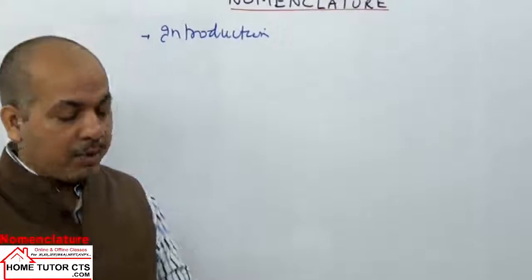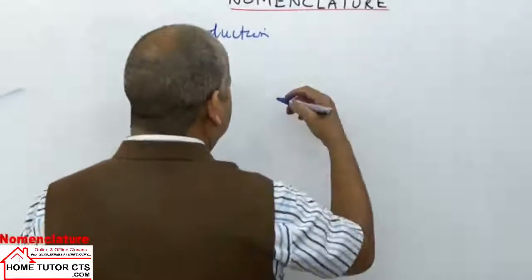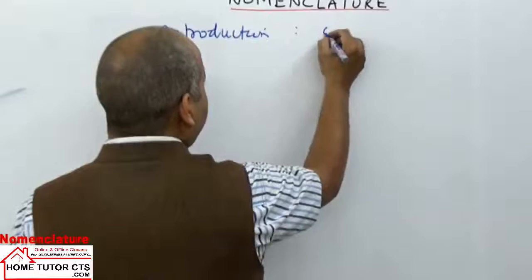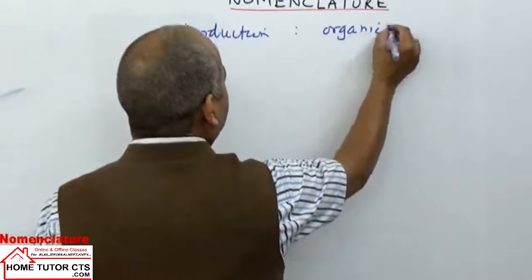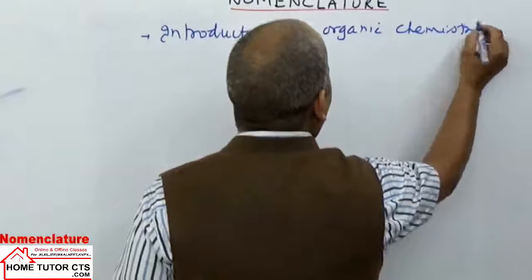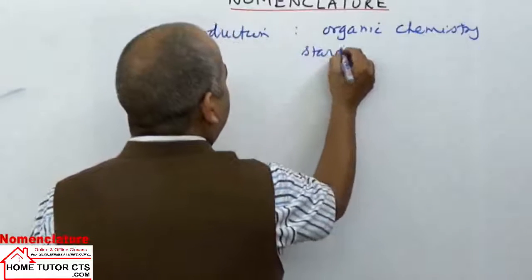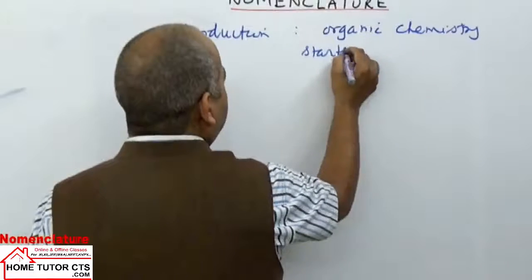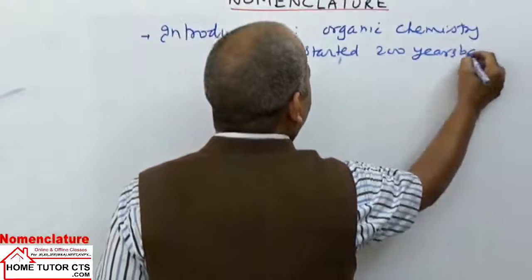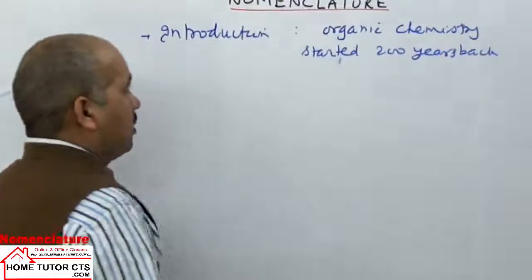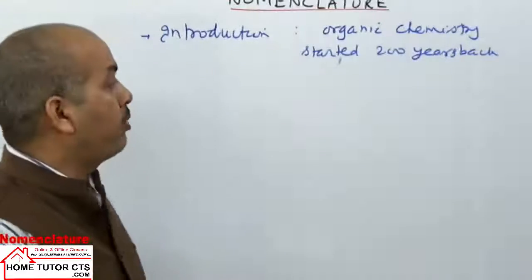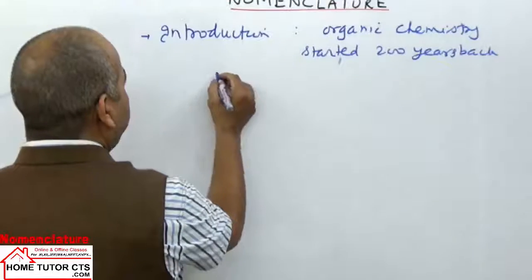See, organic chemistry as a branch started around 200 years back. This is mainly linked with the catenation property of carbon.